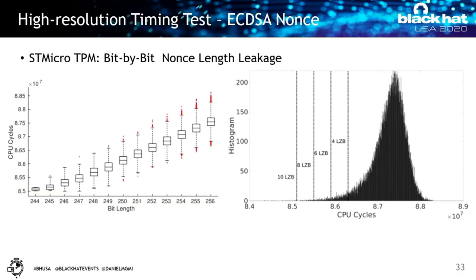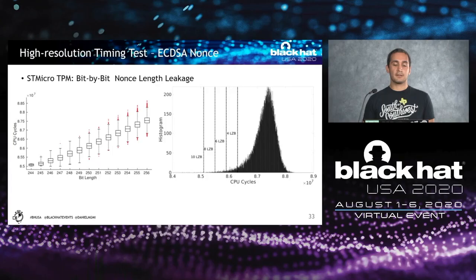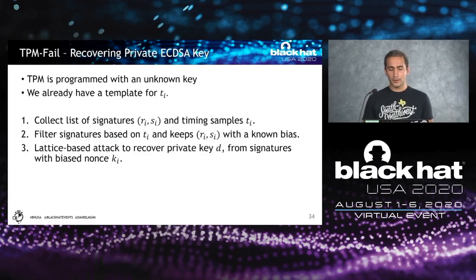But this time, instead of for every additional 4-bit window of leading 0 bits, we see that for every one additional leading 0 bit, the timing is faster. And we also saw that there is a linear correlation between the bit length of the nonce and the timing. So this again gives us a similar leakage behavior.